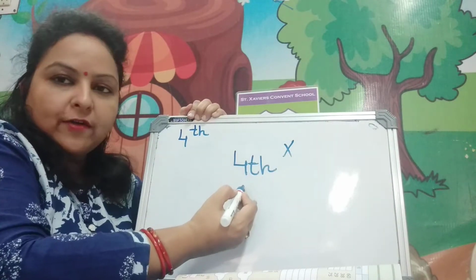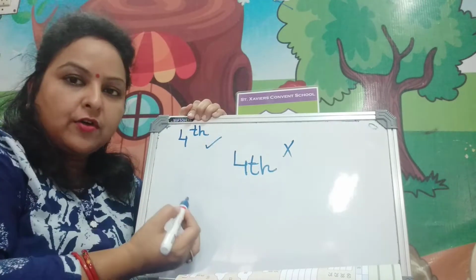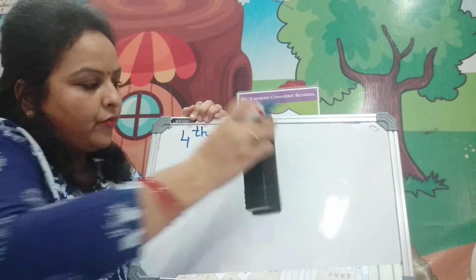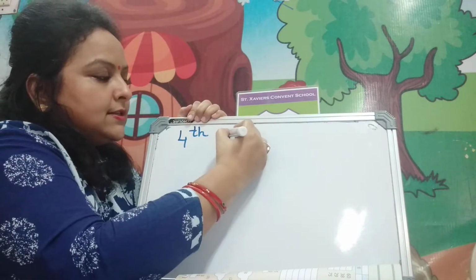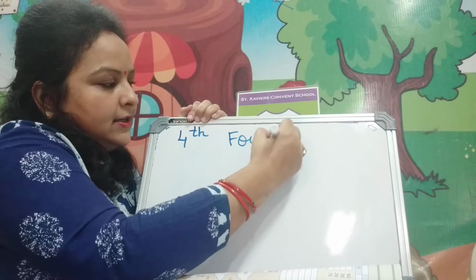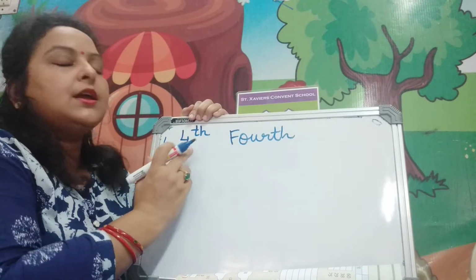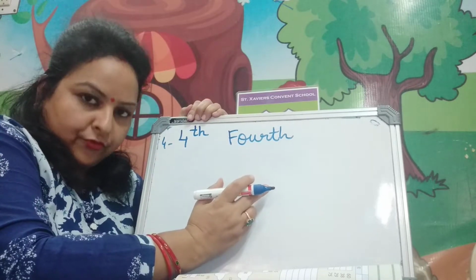This is the wrong way of writing. This is the correct way of writing fourth. One more thing: the spelling of fourth is FOURTH, fourth.